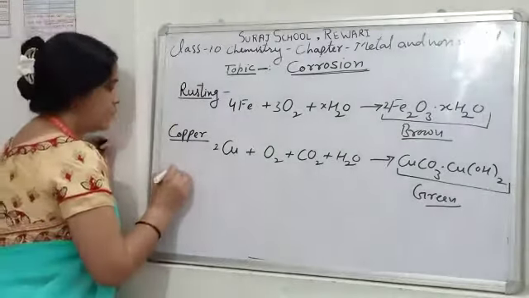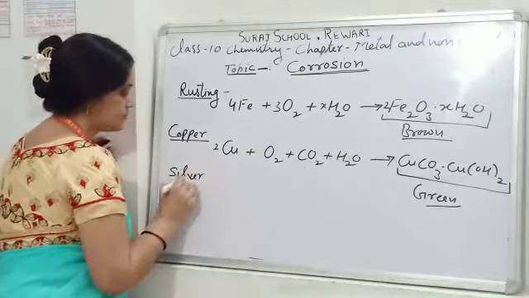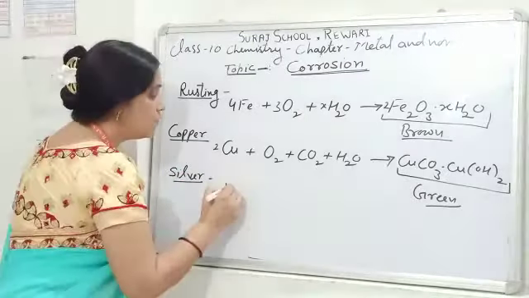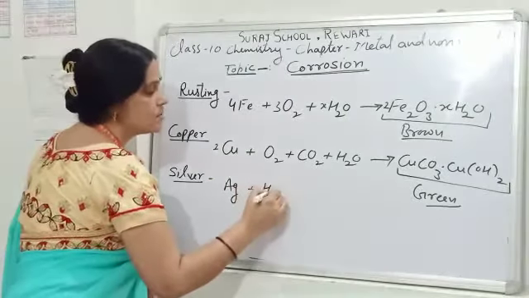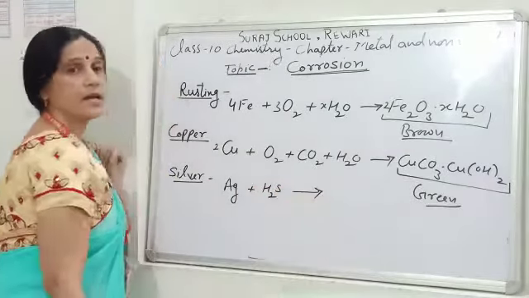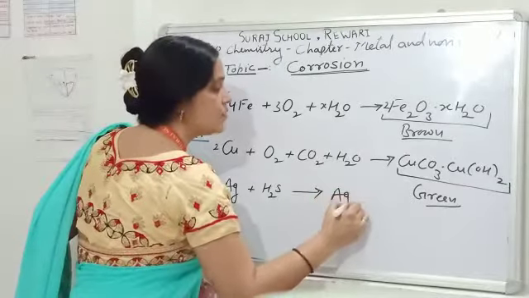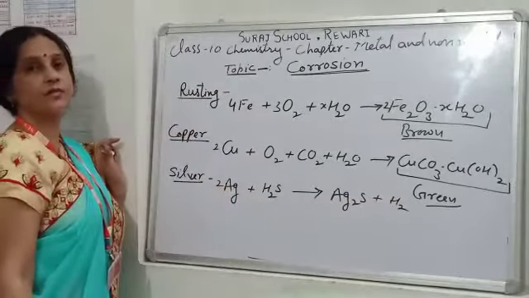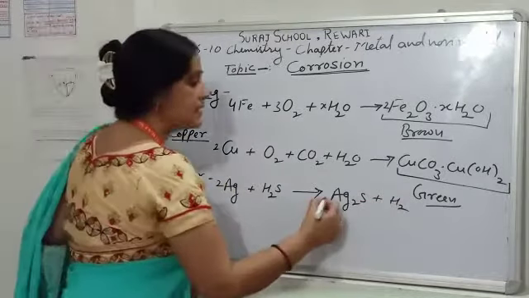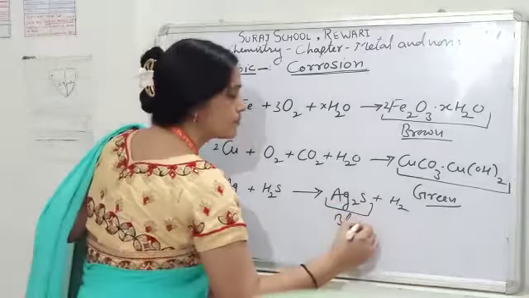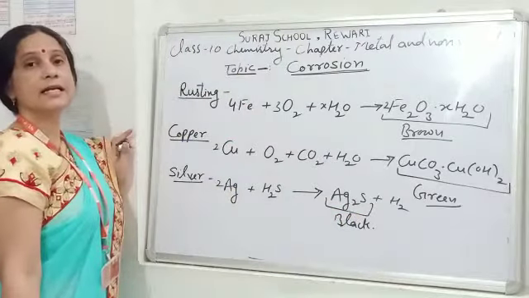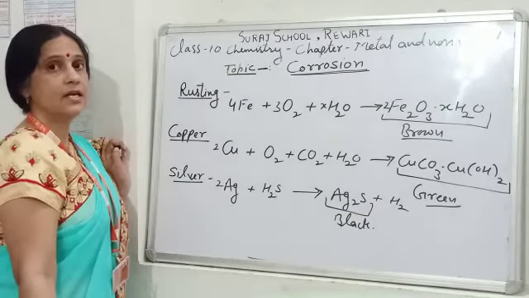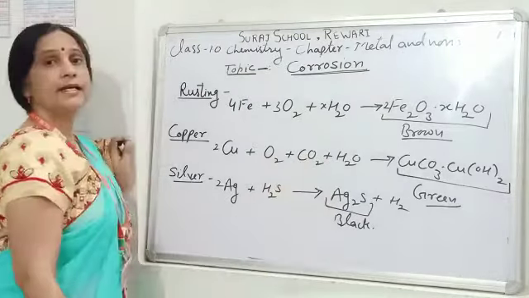Now, silver. Silver also shows corrosion. Silver metal reacts with hydrogen sulfide gas present in air and forms a black layer of silver sulfide on the surface of silver metal. This layer is black in color. So if we see that the silver gets blackened after some days, then the silver has corroded.